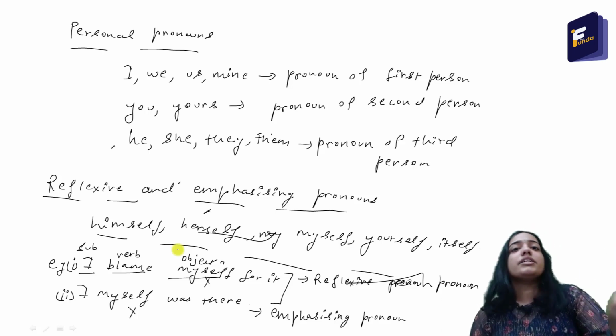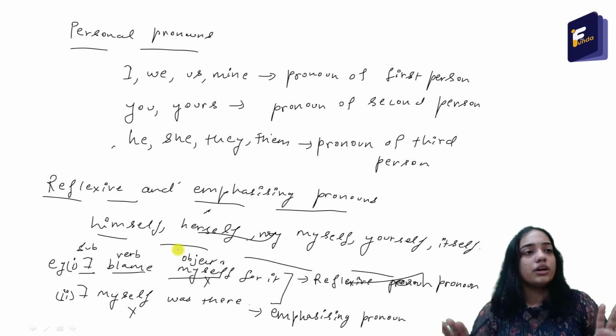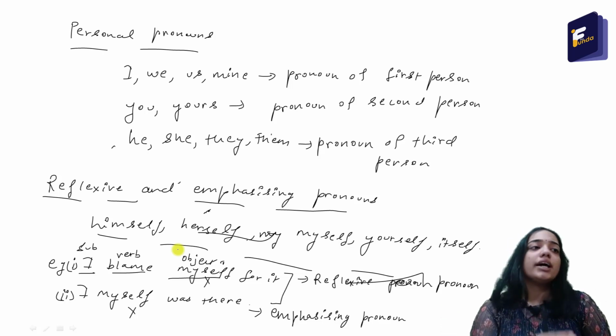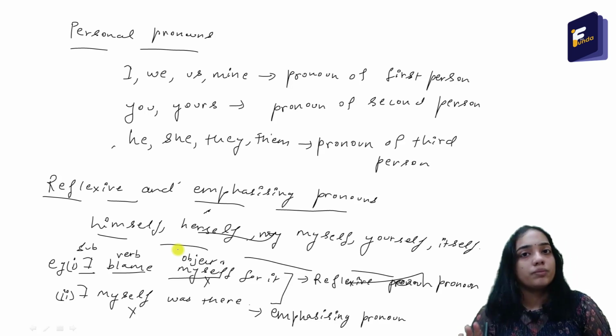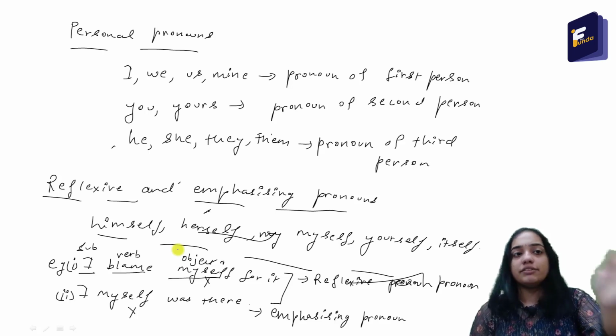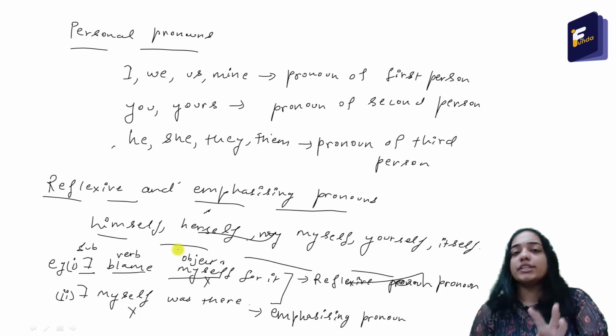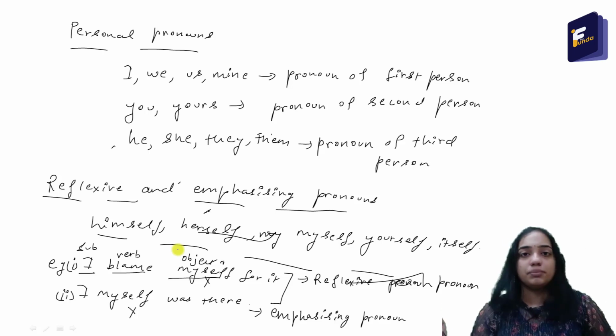So myself is just an extra word that is used to emphasize the word I. We can also do without that word. So I was there is a complete sentence. That is why in the second sentence the word myself is an emphasizing pronoun. So in the first sentence the word myself is a reflexive pronoun and in the second sentence the word myself is an emphasizing pronoun. So simple.